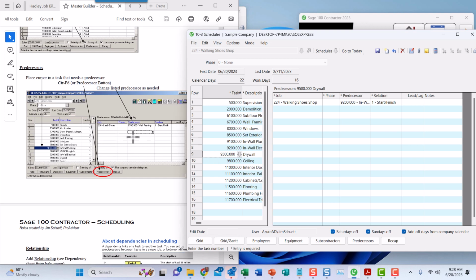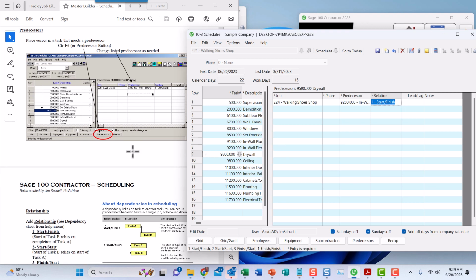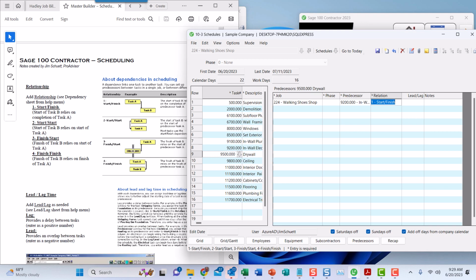And so we have the next column here, start finish. That's what this is. Now, if I click here and I want to do something different, let's go to the next slide here. So: start finish, start start, finish start, and finish finish.